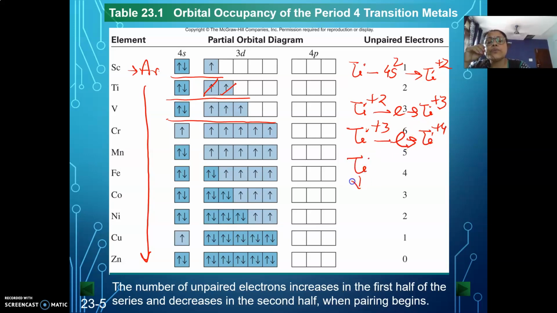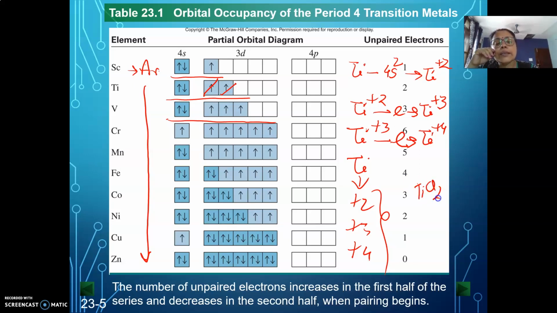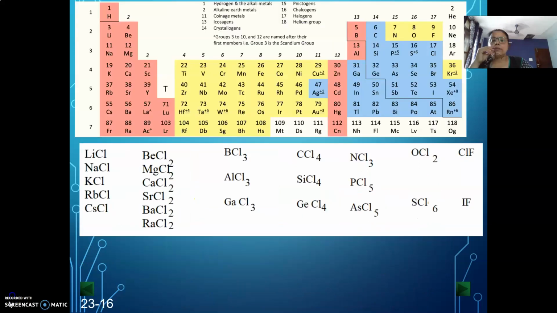From titanium plus 3 it will release another d electron to go to titanium plus 4. So titanium goes from plus 2, plus 3, plus 4. All these states are shown by it, and while showing these states, it will definitely form different compounds, for example titanium dichloride, titanium trichloride, as well as titanium tetrachloride. Having more than one valency for the same element is not the case with s block or p block, but for d block we have this scenario. Hence, for s and p block we have fixed valency, while for transition elements we do not have fixed valency.